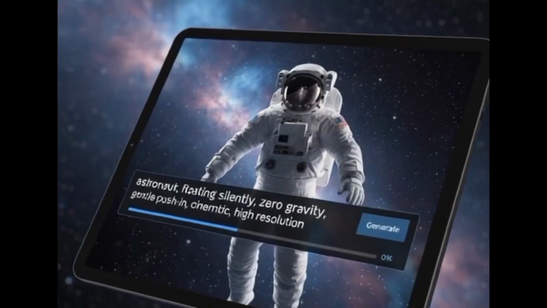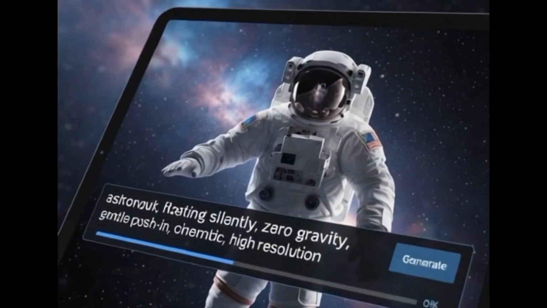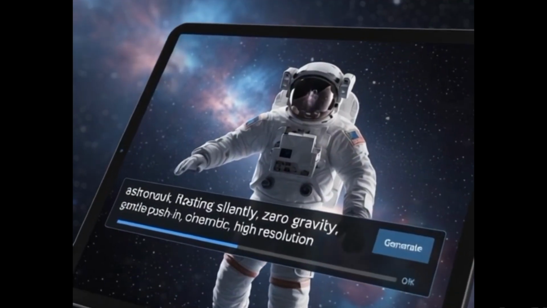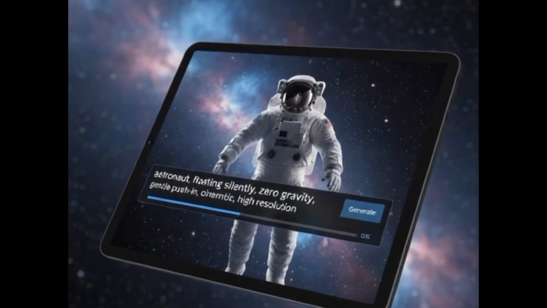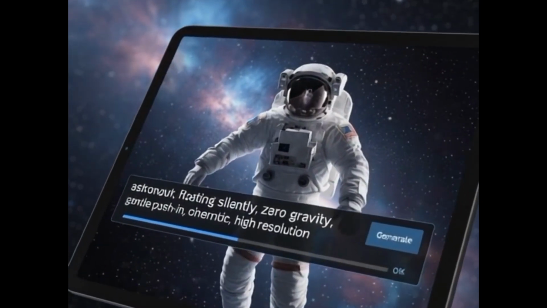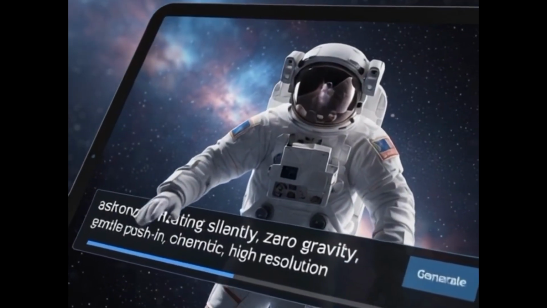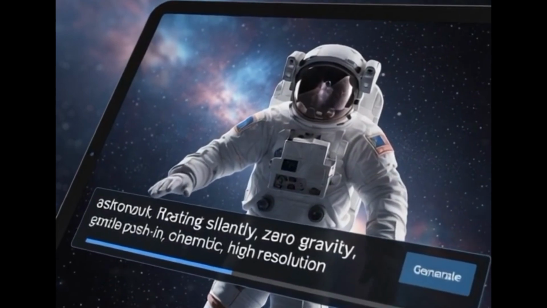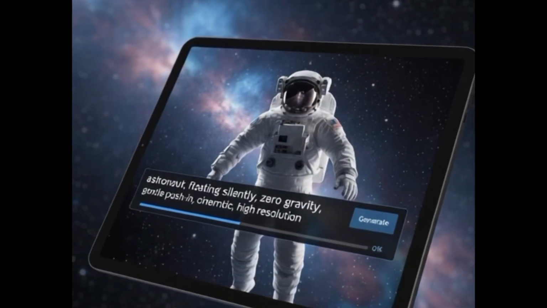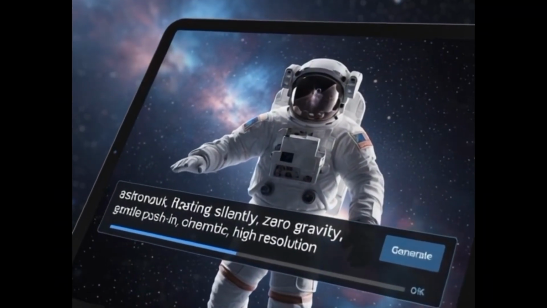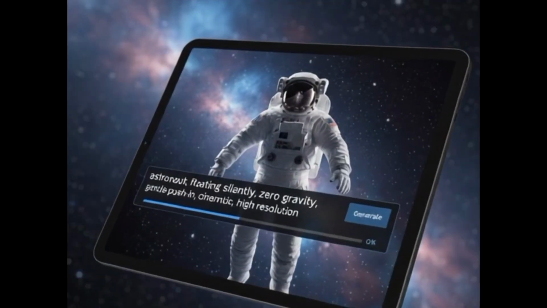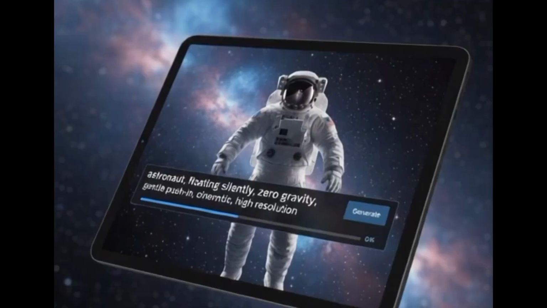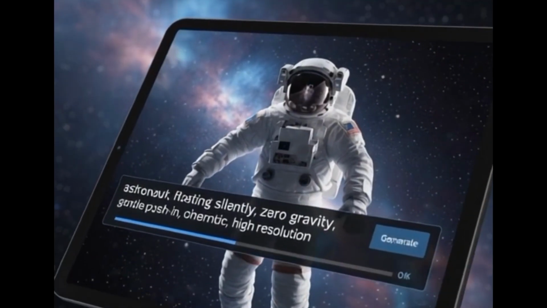Prompt number 8: a young astronaut floating silently in a spacecraft cabin. Gentle pushing camera movement, zero gravity, ultra detailed, muted sci-fi palette. And why does it work? This is the secret to controlling humans. Asking for a person to walk or run is a disaster, but asking for them to be floating silently in zero gravity is a slow motion state that's much easier for the AI to maintain without melting the face or hands. The gentle push-in gives it cinematic movement without being jarring.